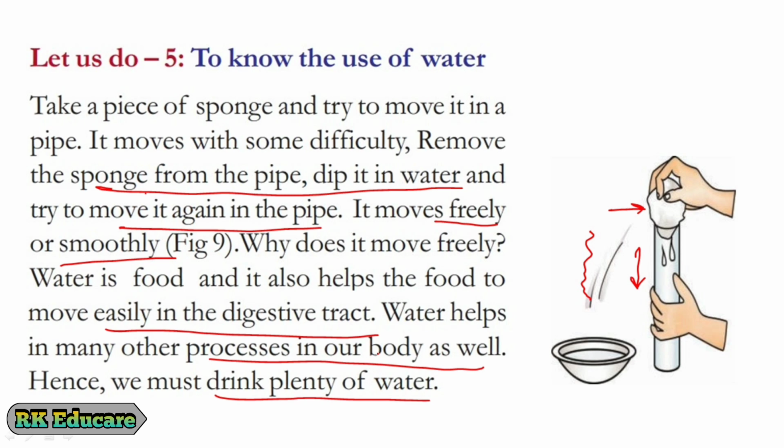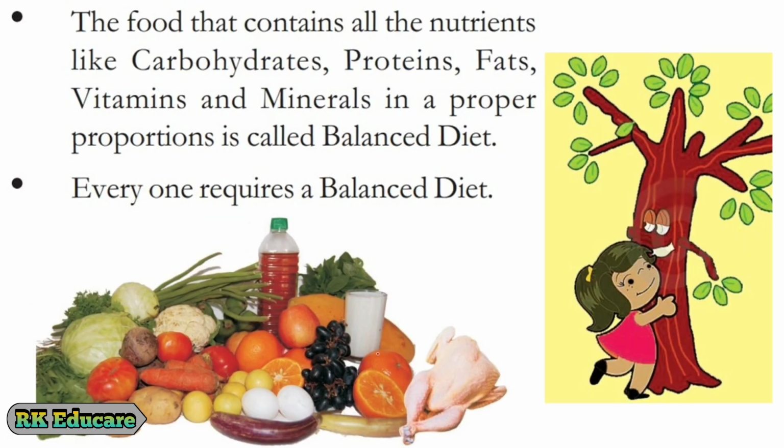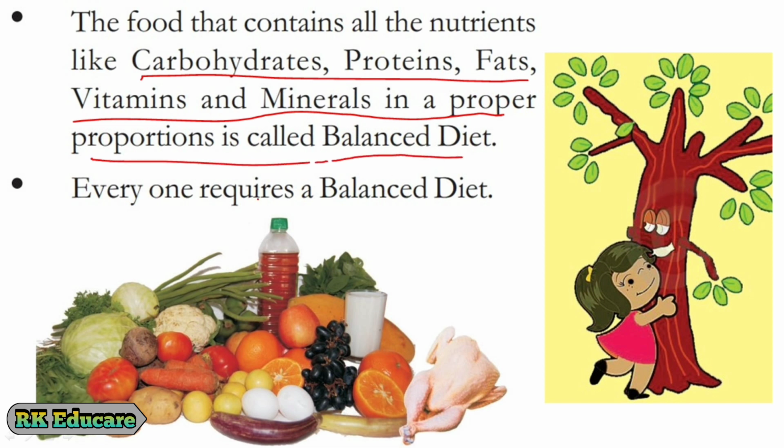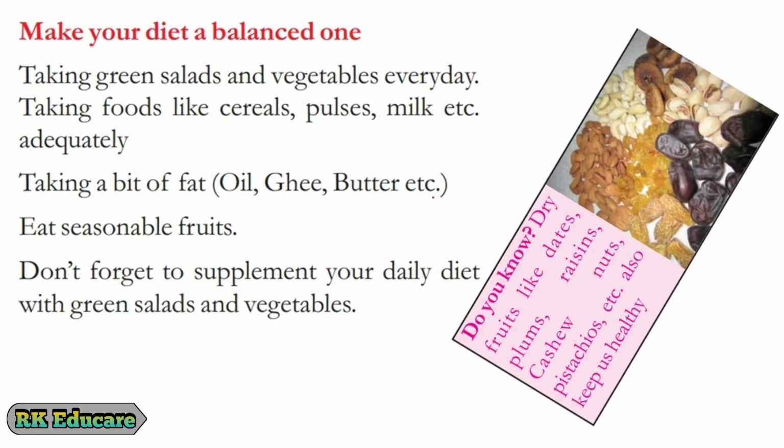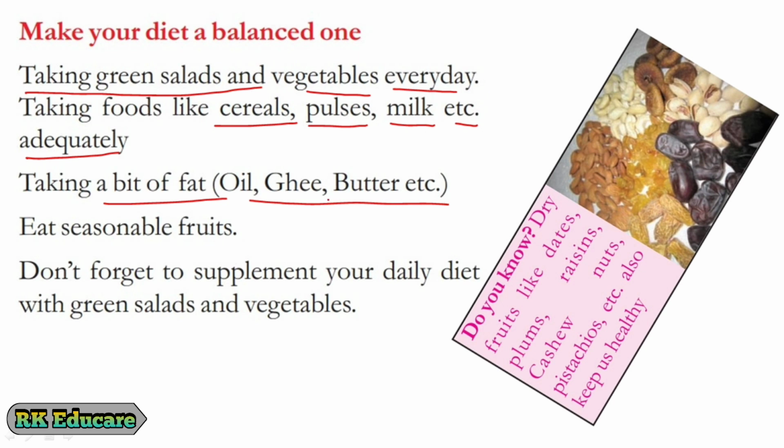Now let us learn what is a balanced diet. The food that contains all the nutrients like carbohydrates, proteins, fats, vitamins and minerals in proper proportions is called a balanced diet. A balanced diet is not a costly one. We can make our diet balanced by taking green salads and vegetables every day, taking foods like cereals, pulses, milk, etc. adequately, taking a bit of fat in the form of oil, ghee, butter, etc. Eat seasonal fruits.